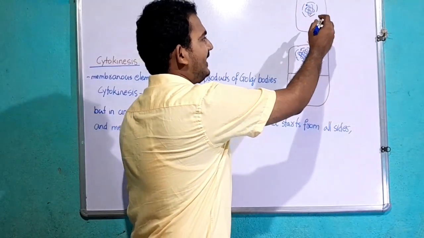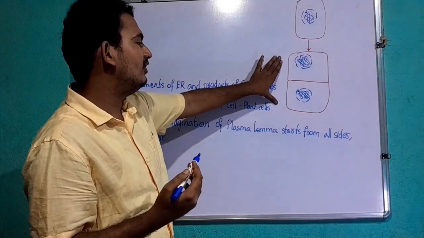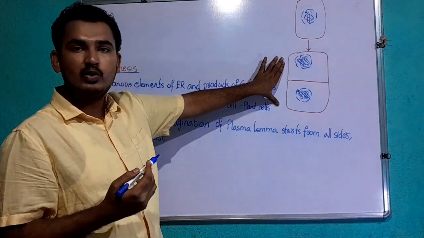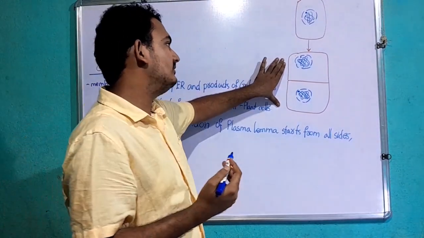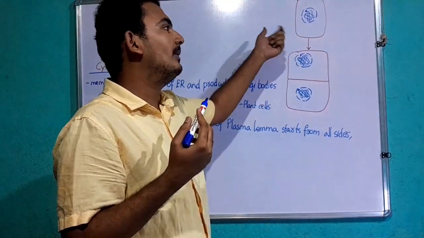At the beginning of mitosis, we have a single cell. At the end of telophase, we have two daughter cells with the same genetic material as present in the parental cell.